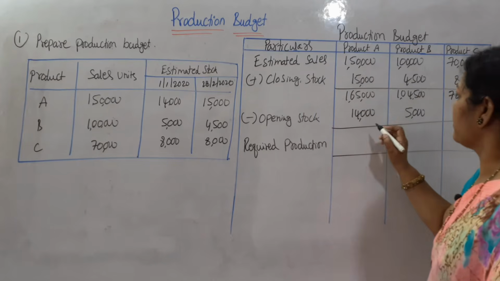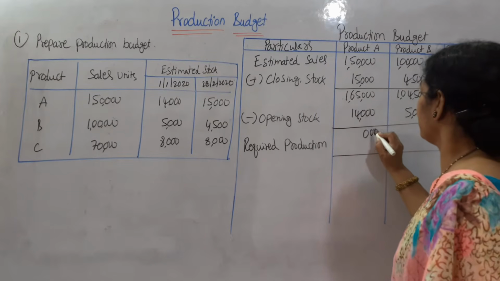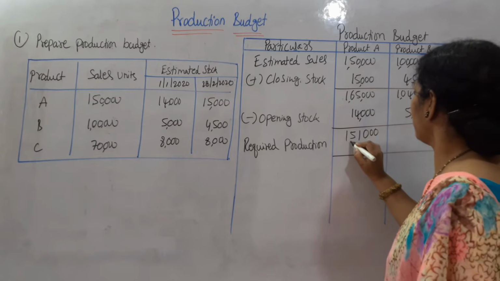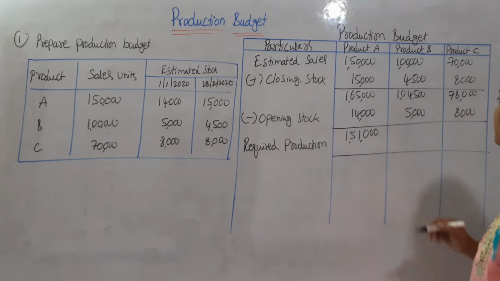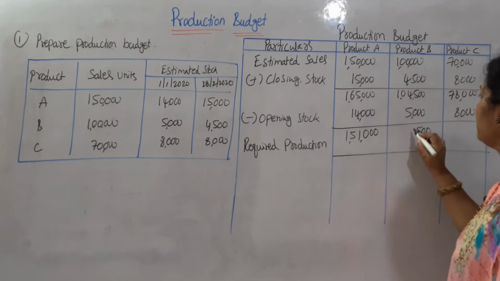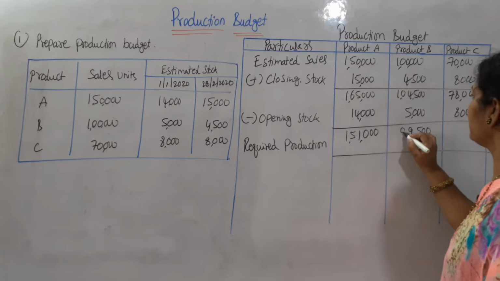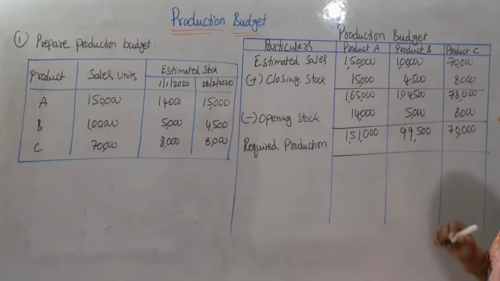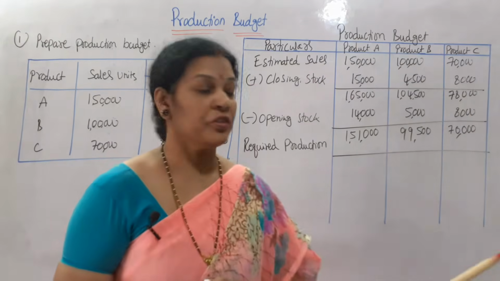So if we deduct, here 1,51,000, and this is 99,500, and here 70,000. That's all. Required production is this much.